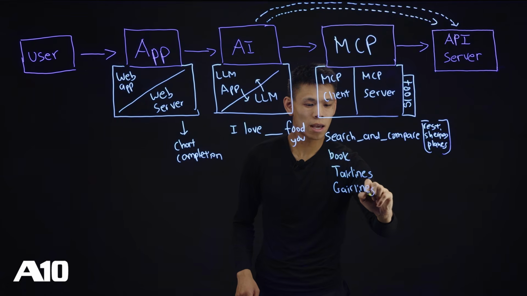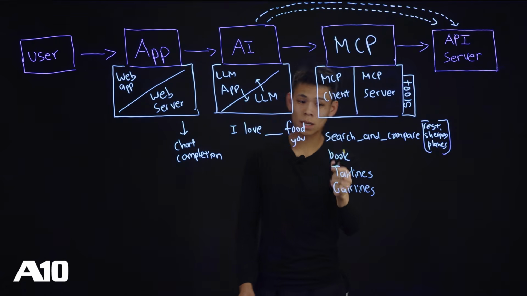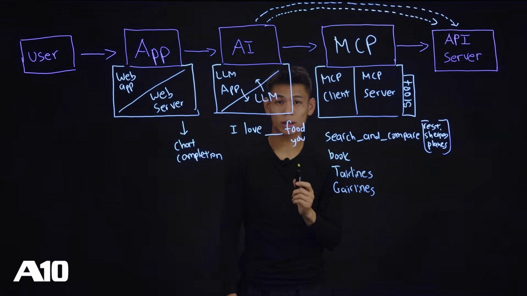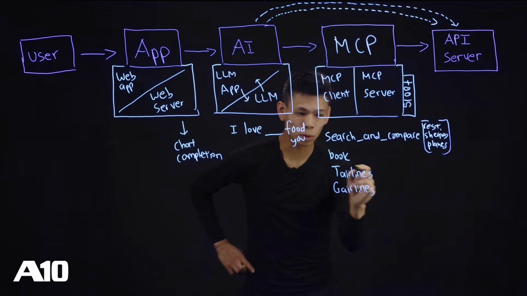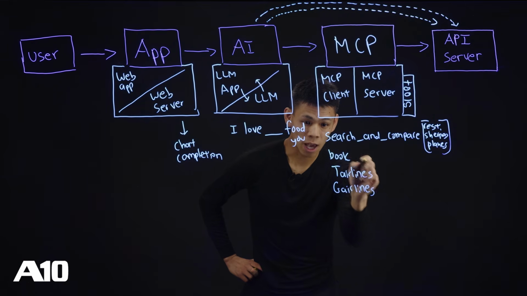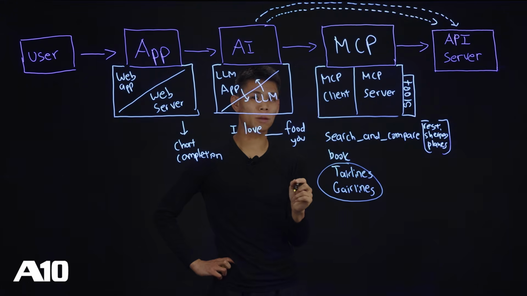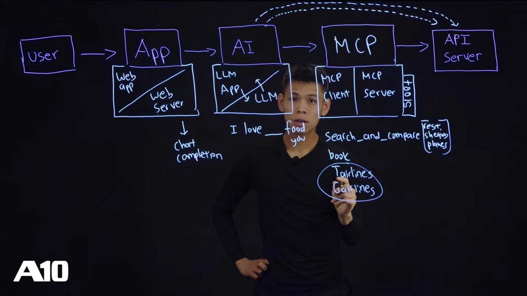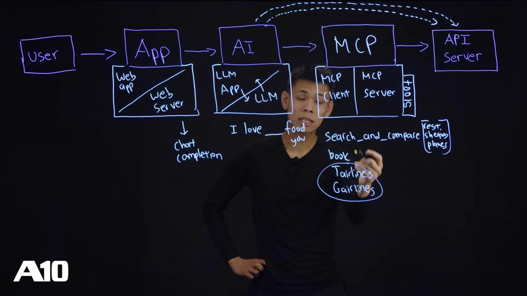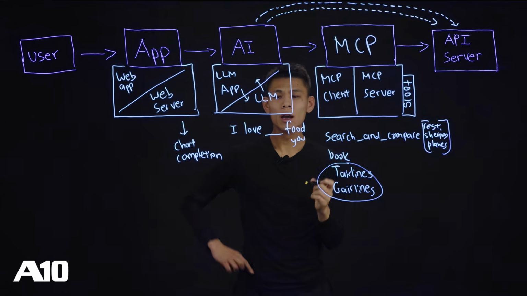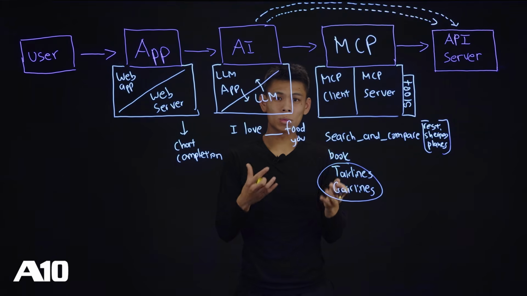If you wanted to make an MCP tool that allows you to book tickets from Taka Airlines and Gary Airlines, that would only be possible if the API format of both is pretty similar. If it's different, then you're going to need a different MCP tool in order to connect to these different websites.